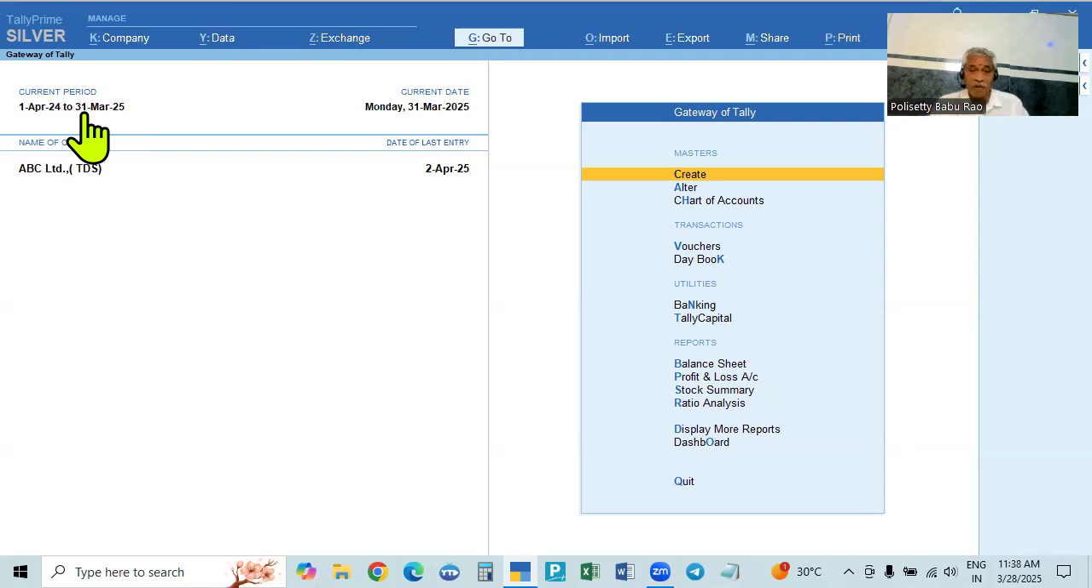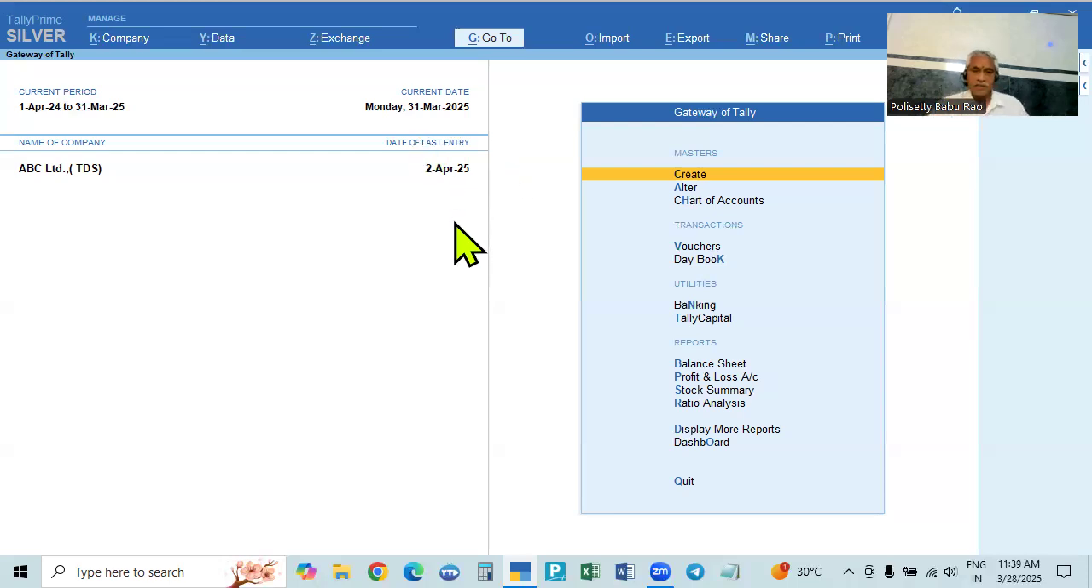That is, the data will be split into two companies, or the Tally will be split. The financial years will be split into two: one is the current financial year, and the other one is the next financial year. The data will be split. This is called splitting the data or splitting the financial year. How will we split that? So this is the current financial year, and we have not reached 31st March yet.